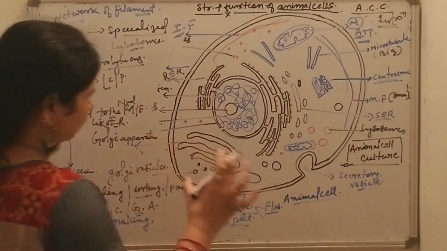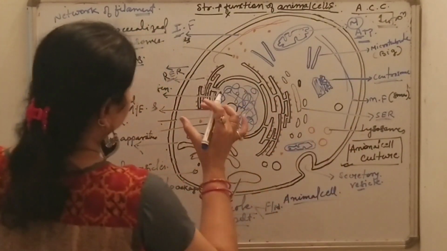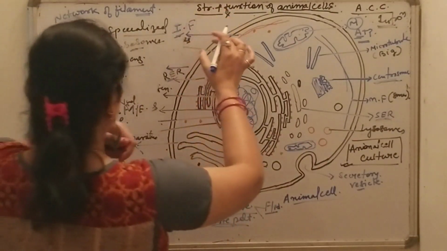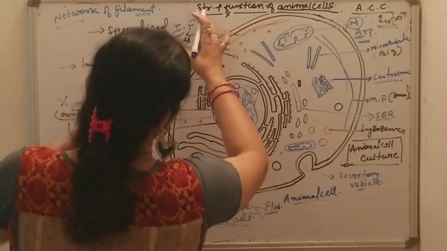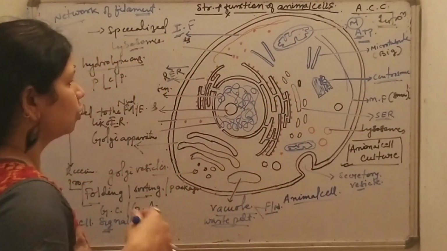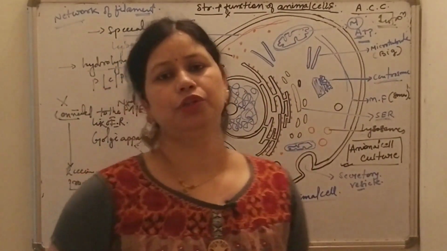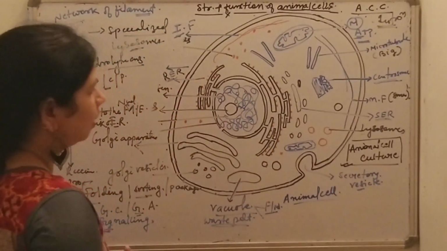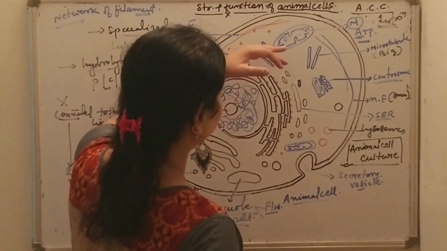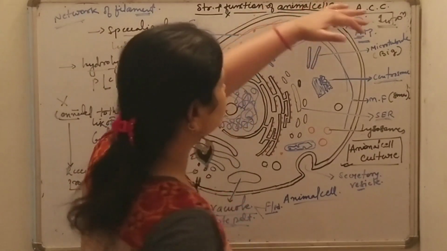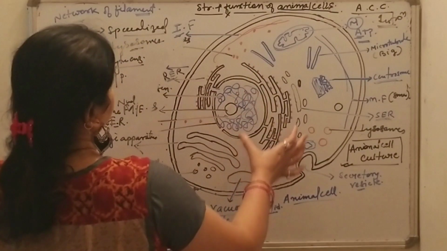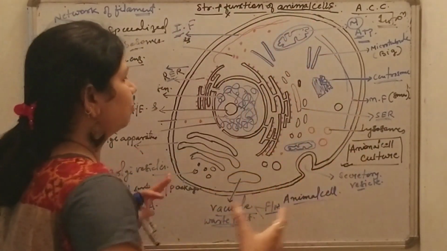So this is all about the various functions of the cell organelles, and this is a very brief introduction to the structure and function of animal cells. In my next video tutorial, I will be discussing the introduction of animal cell culture, because I said at the start of this lecture that before going to the animal cell culture lectures, I am giving a brief introduction to the structure and function of the animal cell.